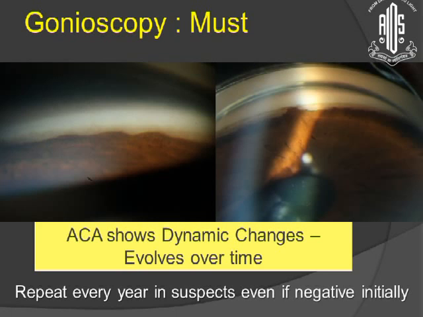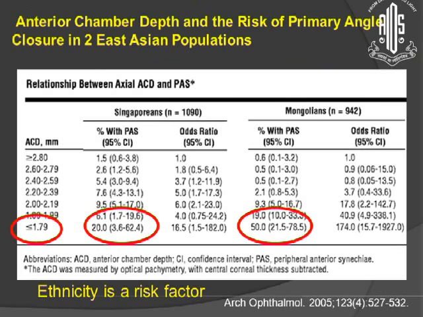This is an example to show you. One single synechia which develops after 1 year tells you that you should treat this patient. Now, identical equations were there in this group. If you take a different ethnicity, the percentage of development of peripheral angle synechiae is different. In Singaporeans it is 20%, while in Mongols it was 50%. So ethnicity is also a risk factor.